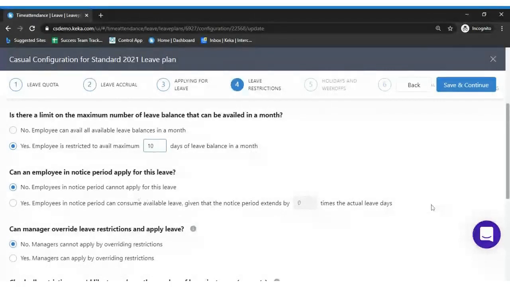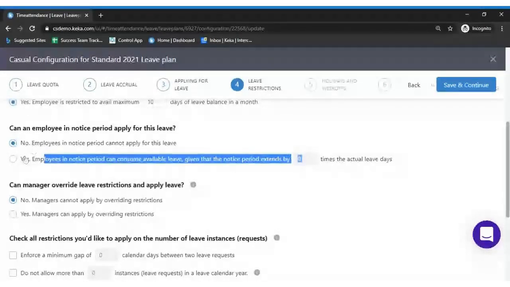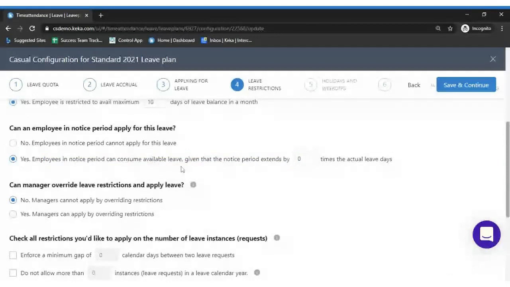Okay, so the next option, which is, can an employee in notice period apply for this leave? In case you don't want to allow employees in notice period to apply for the leave, you can select it as no. In case you want to allow employees to apply for the leave balance, you need to select it as yes. And in case you want to extend the notice period by the actual leave days, you can also do that.